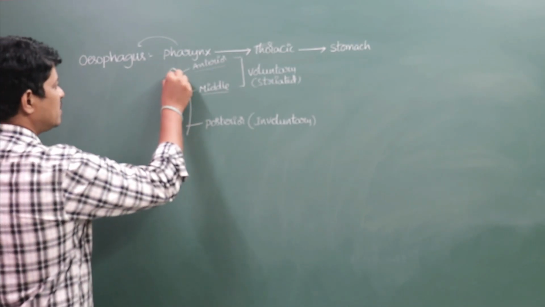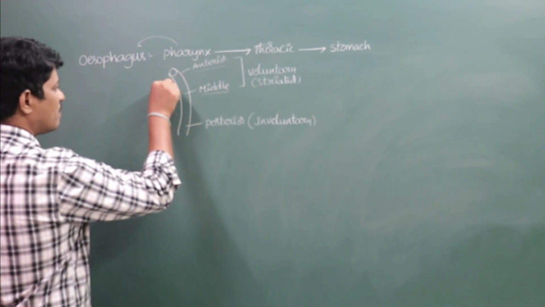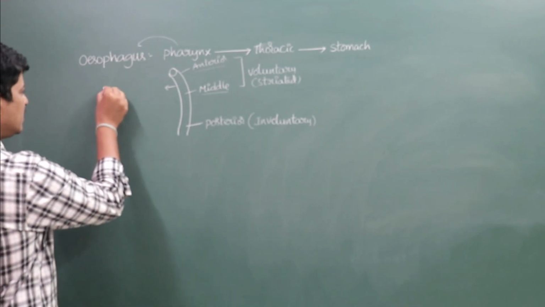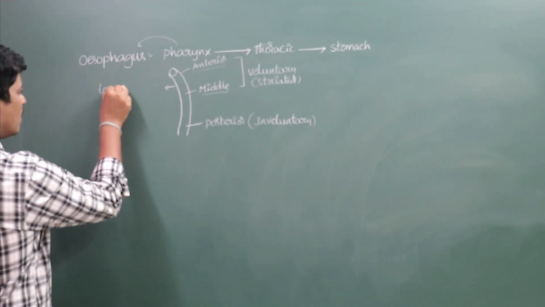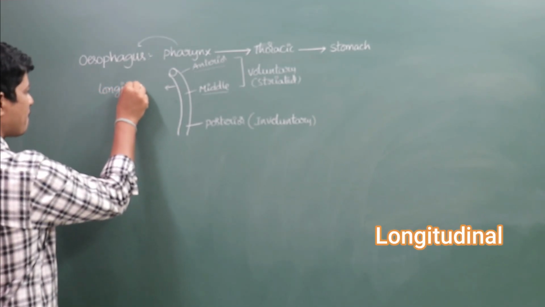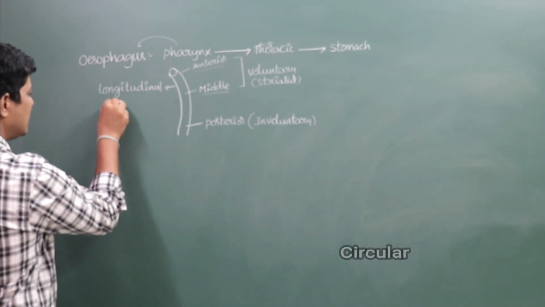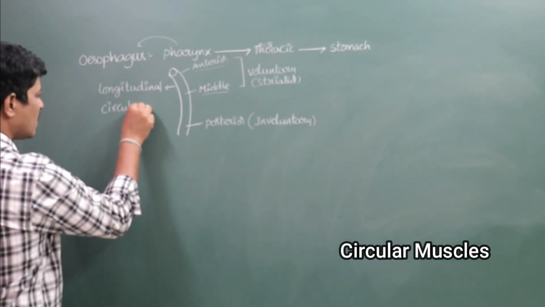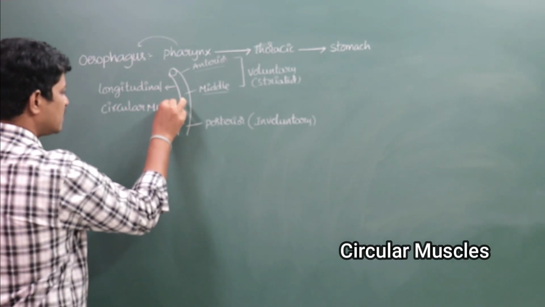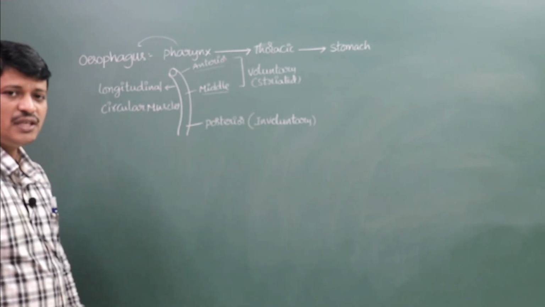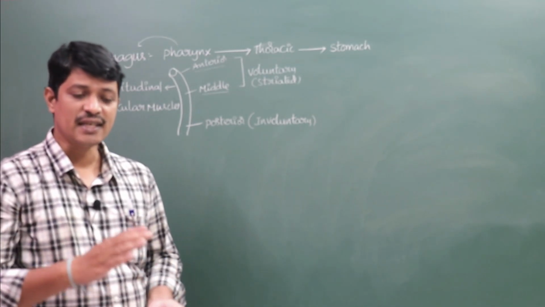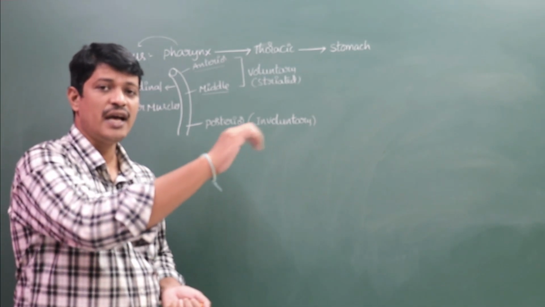Finally, the walls of the esophagus are made up of longitudinal and circular muscles. These longitudinal and circular muscles help in wavy movements.